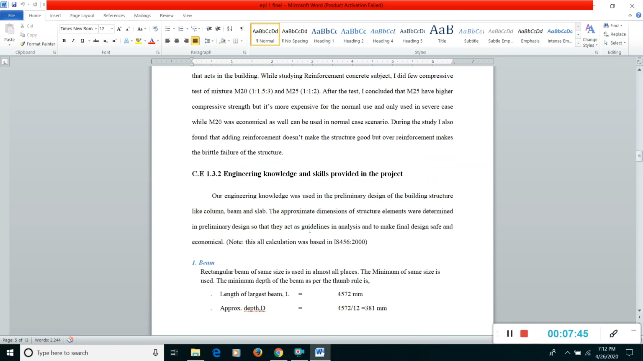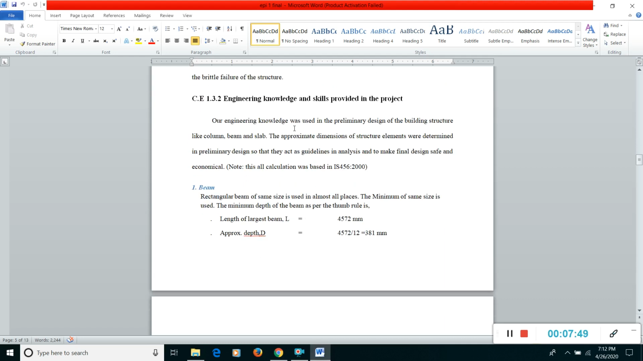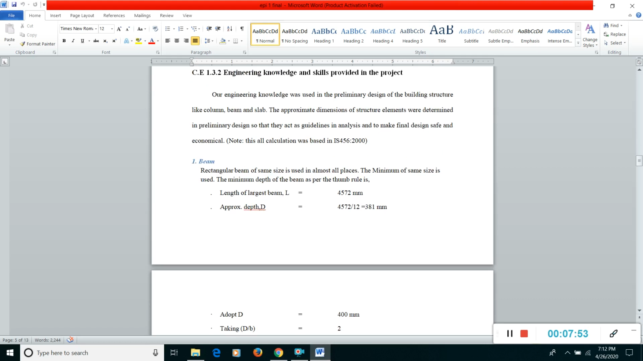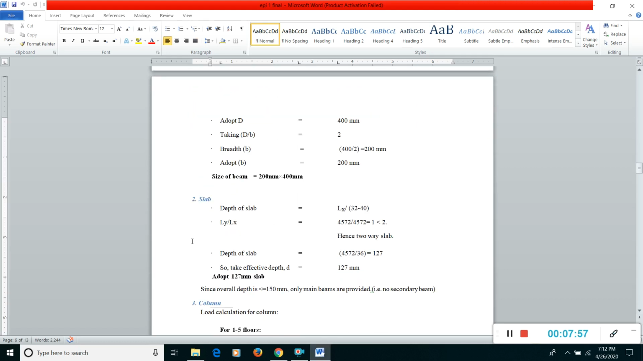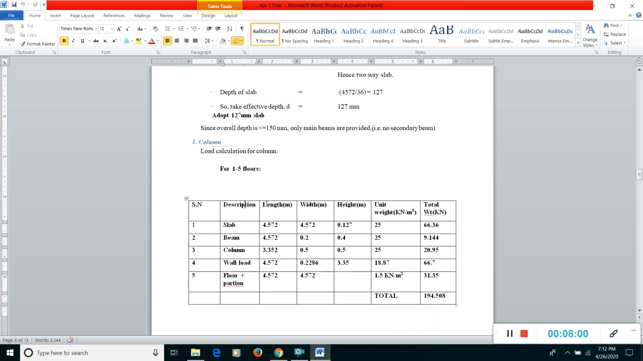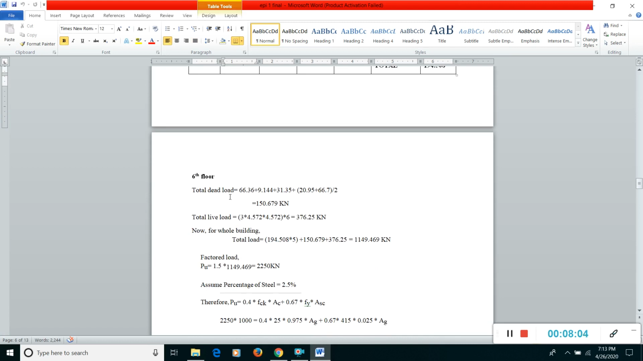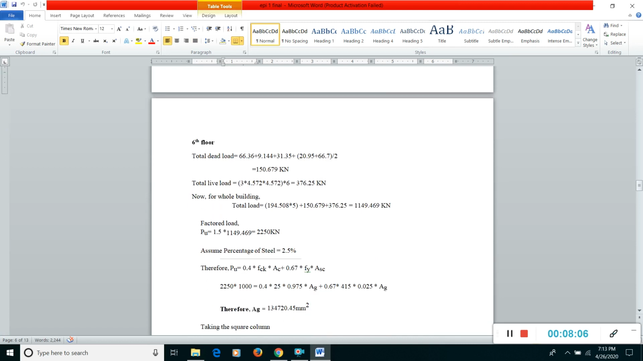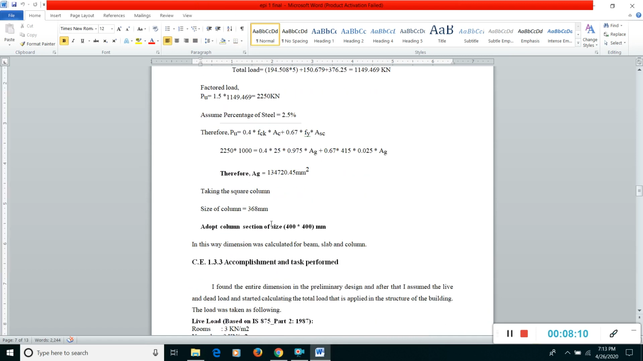And on the engineering knowledge and skills provided in the project, what I did is I wrote about a beam. I did the calculation for finding the minimum depth of the beam, and I found the minimum depth of the slab as well, and the column as well. And I predicted the load, that's total dead load and total live load, which was on the 6th floor. So it's just engineering things.